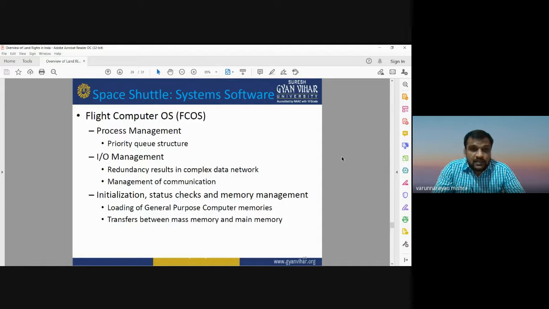So this is the space shuttle system software. It has a flight computer OS, FCOS. It handles management in terms of priority, queue structure, and IO management. That redundancy results in a complex data network, with management of the communication. It can be used for initialization, status checks, and memory management. It is used for loading the general purpose computer memories, and it can also be used for transferring memory between the mass memory and the main memory. So this is the system software architecture that is used in the space shuttles.